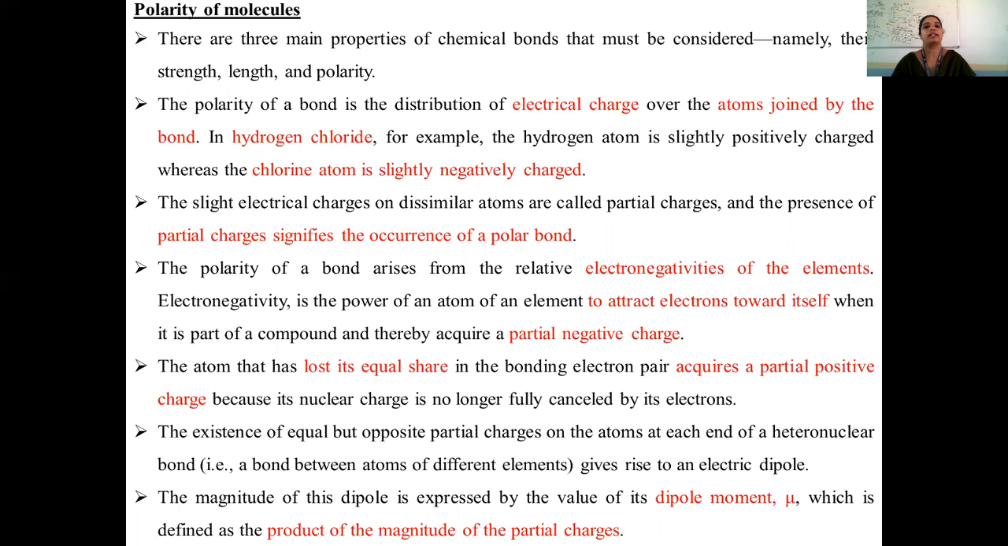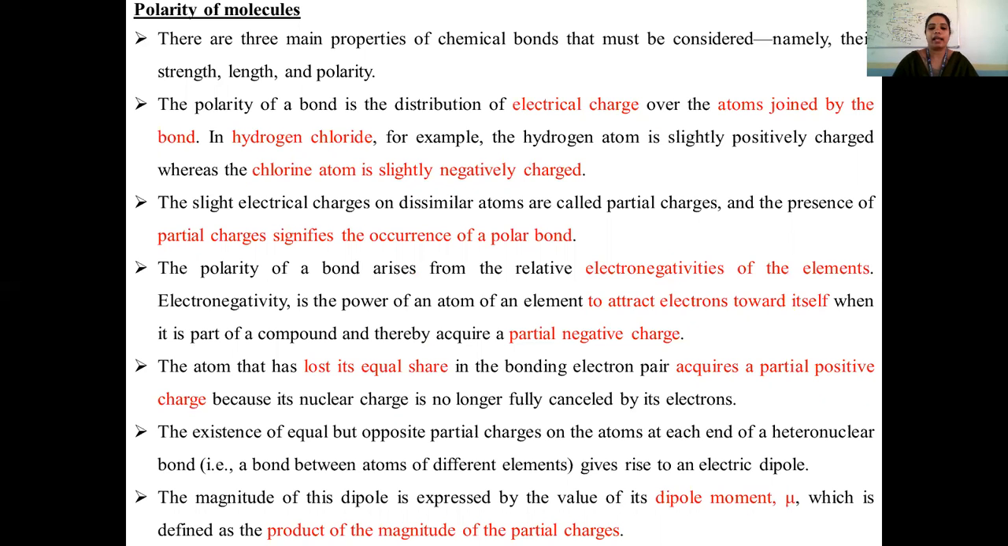The polarity of a bond is actually the distribution of electrical charge over the atoms joined by the bond. In hydrogen chloride, for example, the hydrogen atom is slightly positively charged, whereas the chlorine atom is slightly negatively charged. That is because of the electronegativity of both chlorine as well as the hydrogen atom. So the difference in the electronegativity of those two atoms will confer the partial positive charge as well as the partial negative charge to the species that contributes to the polarity of the particular molecule.